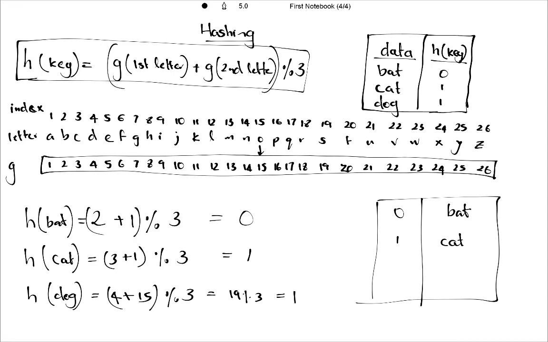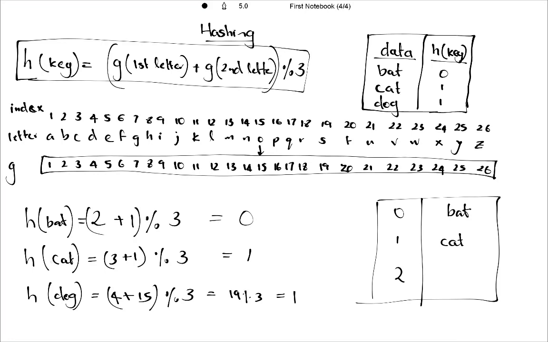But let's try not to duplicate this one again and again. So let's assign 2 for dog. We have to get a 2 right here. So what shall we do?